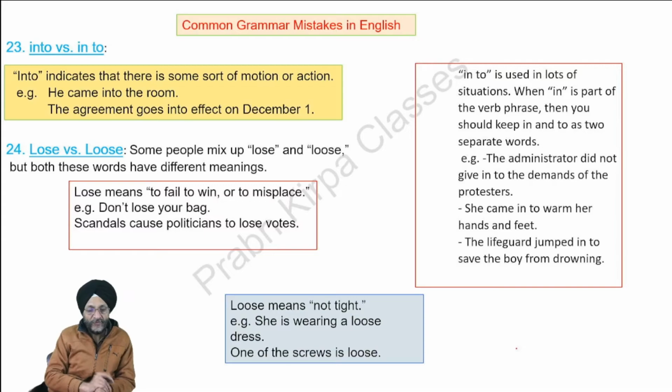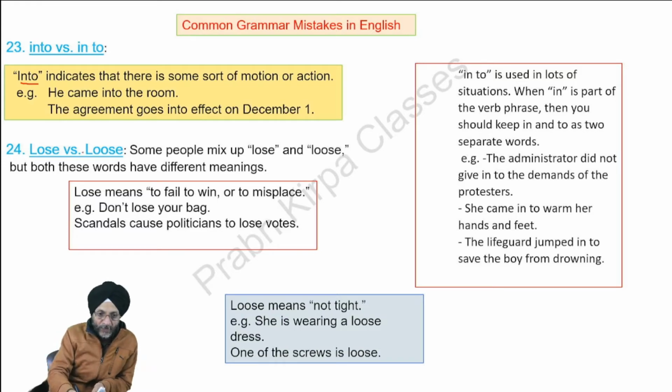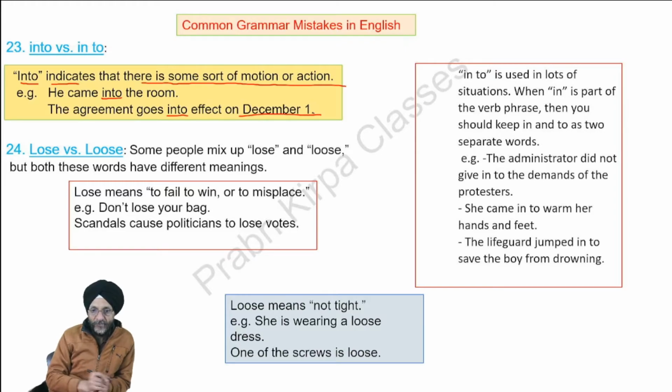Then "into" versus "in to". "Into", when written as one word, indicates there is some sort of motion or action. For example, he came into the room. The agreement goes into effect from December 1. "Into" is used in a lot of situations.